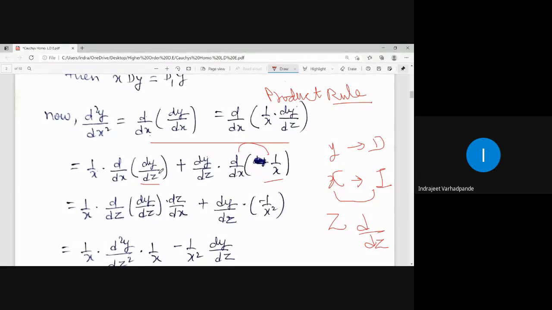But I cannot differentiate the term of y, which is in the form of z, with respect to x. So apply the chain rule, dz and dz. So 1 by x into d by dz of dy by dz, which gives you d2y by dz square. This is the derivation for that.